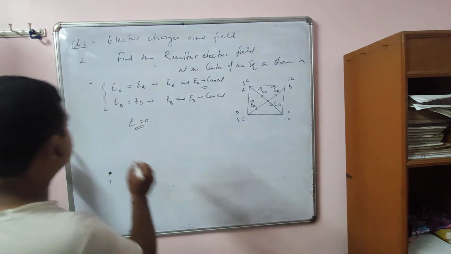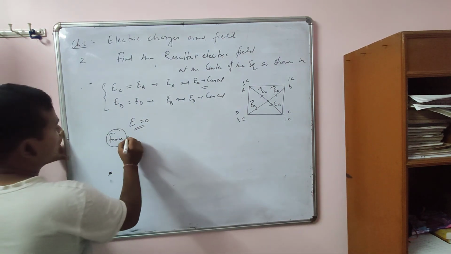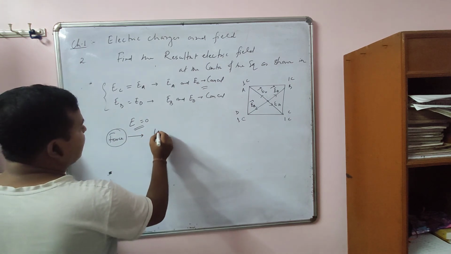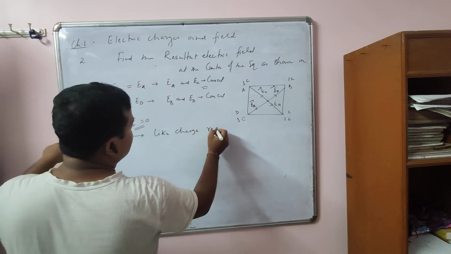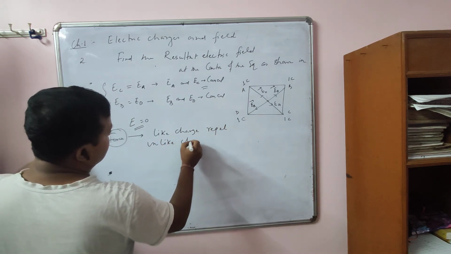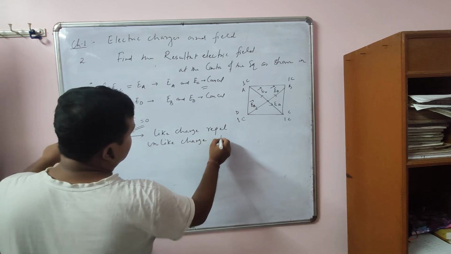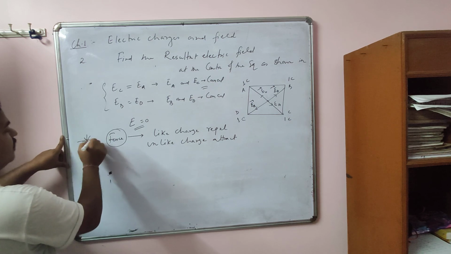So what you have to remember, you see, for force, what you have to remember? It is like charges repel and unlike charges attract. This you have to remember for force. Okay, they are very important.